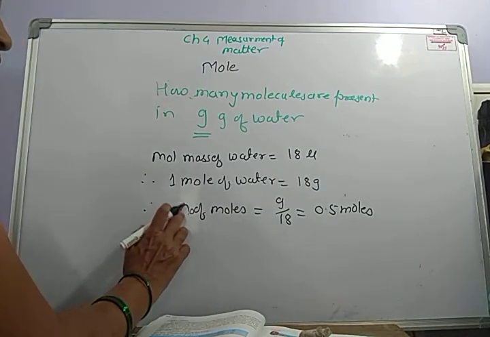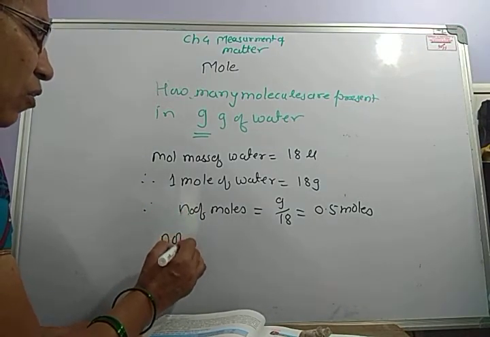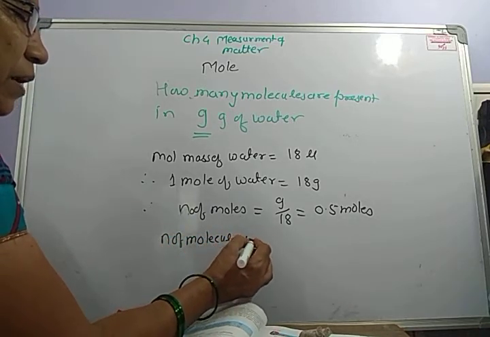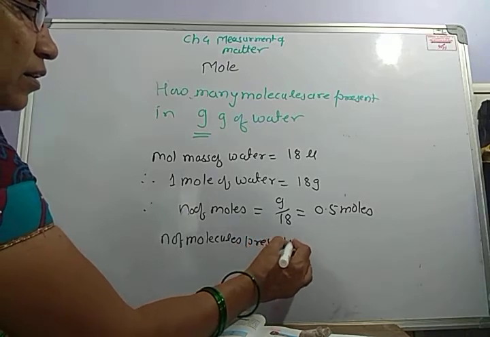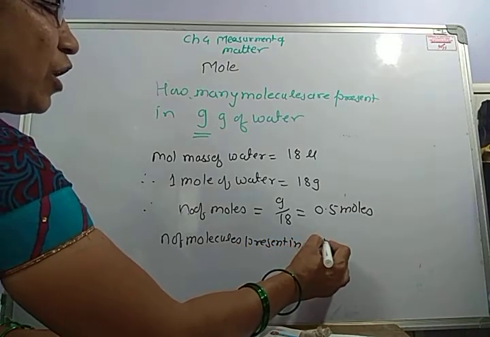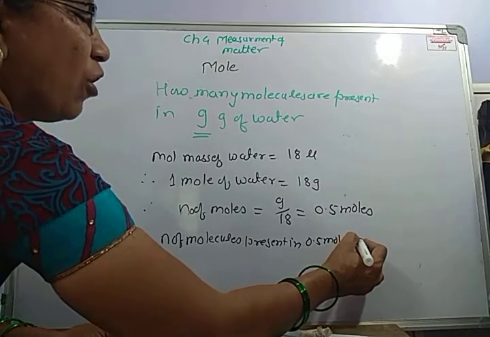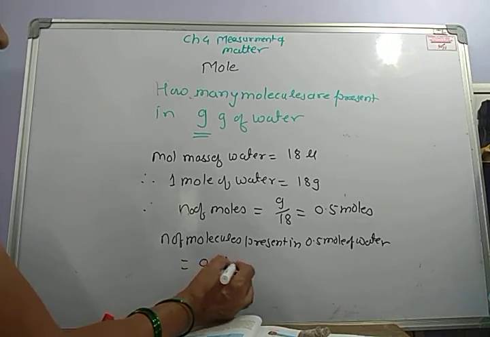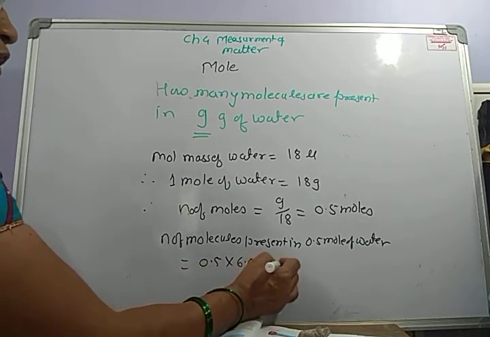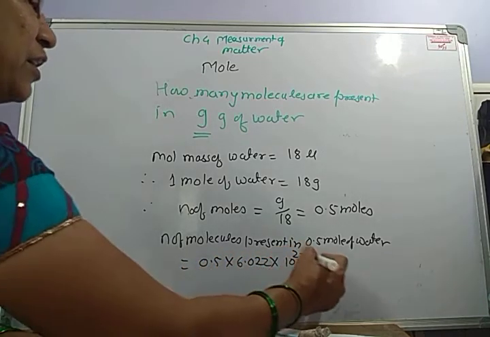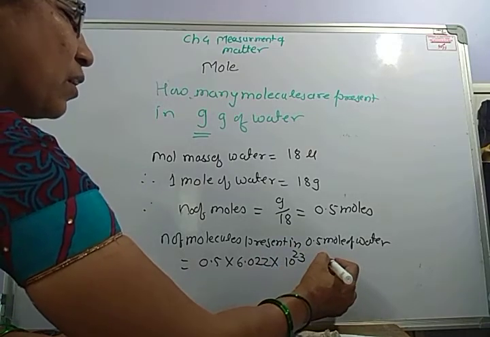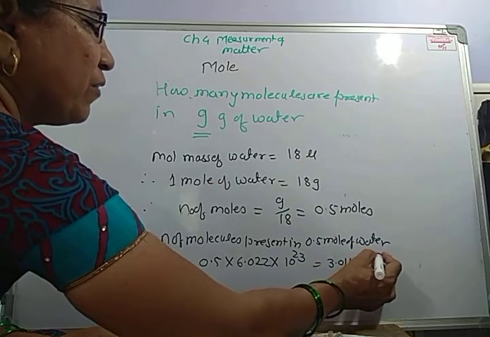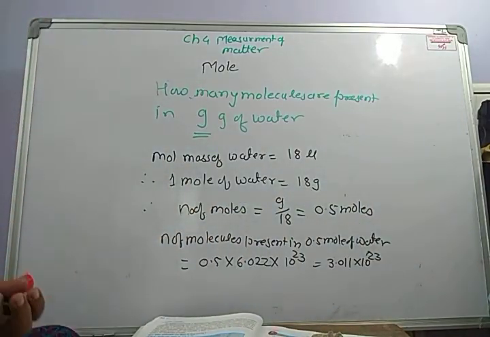Now, the number of molecules present in 0.5 mole of water is equal to 0.5 into 6.022 into 10 to the power 23, that is equal to 3.011 into 10 to the power 23 molecules.